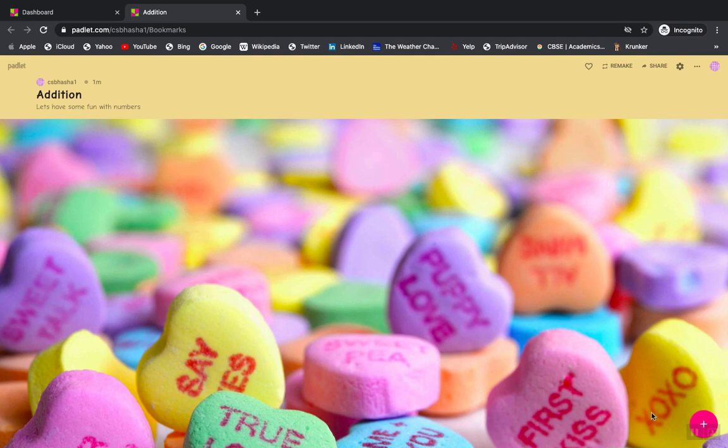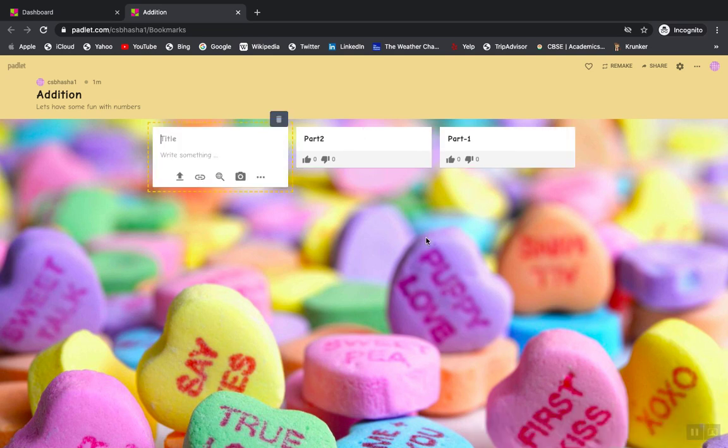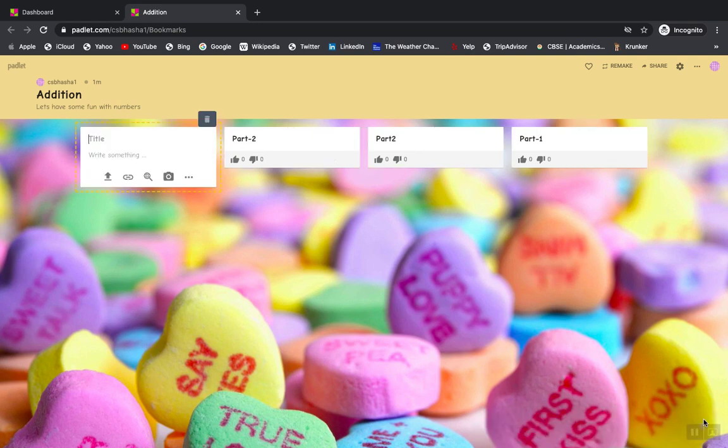Now secondly, say if I'm just showing something to you. So if I say part 1, okay, so that's one post. Now can I just add another one? So this is a new post, I mean, not a Padlet. So part 2. So right now I'm just trying to show you how the things will appear on your screen. And part 3. So each part that you're having will have these like and unlike options, that is voting option. Each part will be seen, and whenever you're going to have more options, let's see how and where it will go.